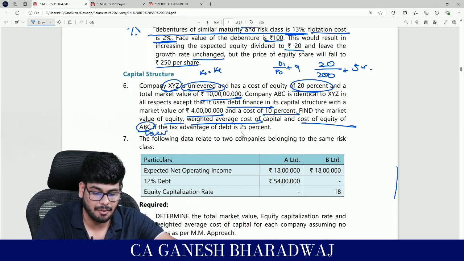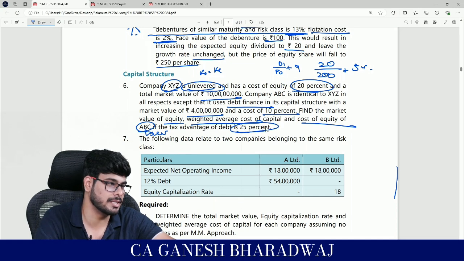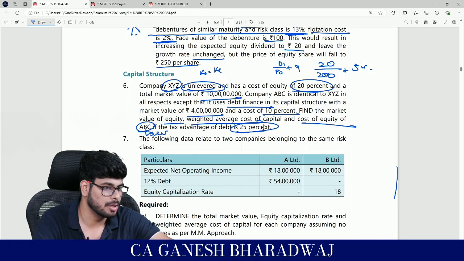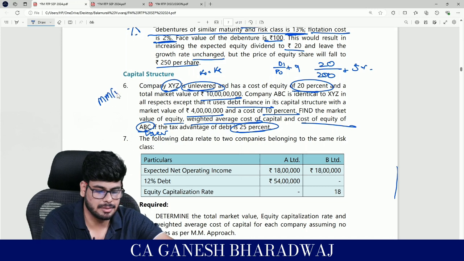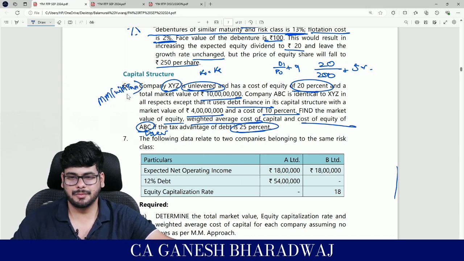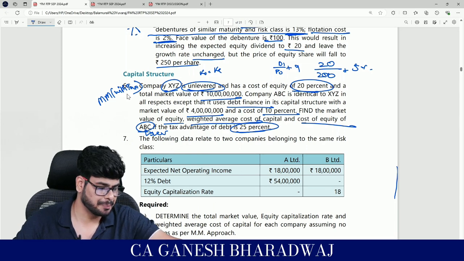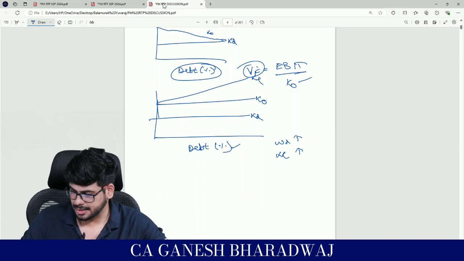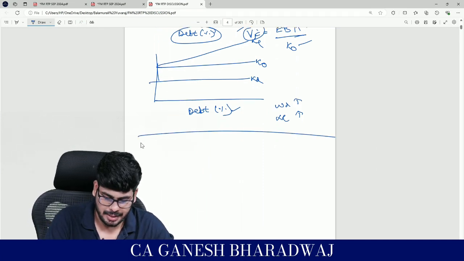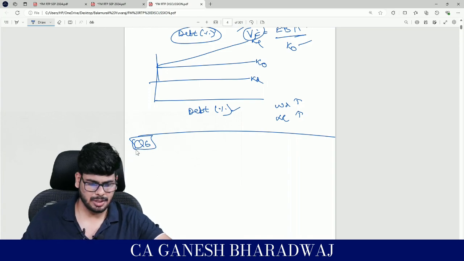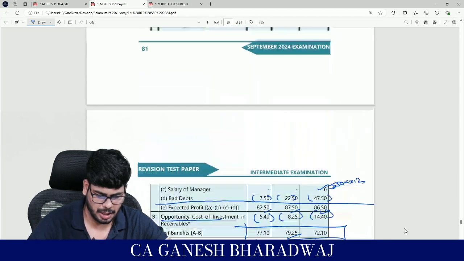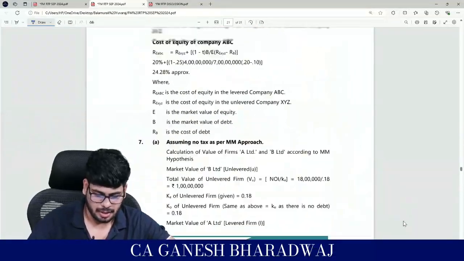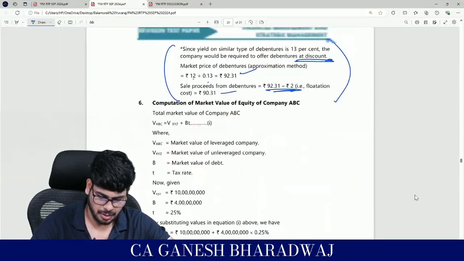If the tax advantage of debt is 25%, basically what are they asking for? Which approach? With tax. Clear with this? With tax they are asking for. Clear with this, guys? This is what they have asked for, right? Now, with tax, what does he say? This is question number 6, is it? Right? Now, guys, this question they have solved it. I'll show you the solution. This is question number 6 now.